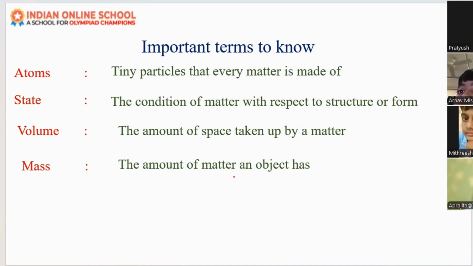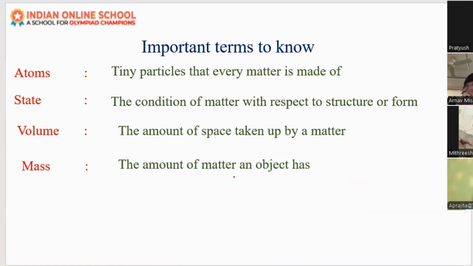Ma'am, in solid, the molecules are really closely packed together. In liquid, they are looser than solid but tighter than gas. In gas, they are fully free. Yes, fully free. Very good. Okay, we will come to that.